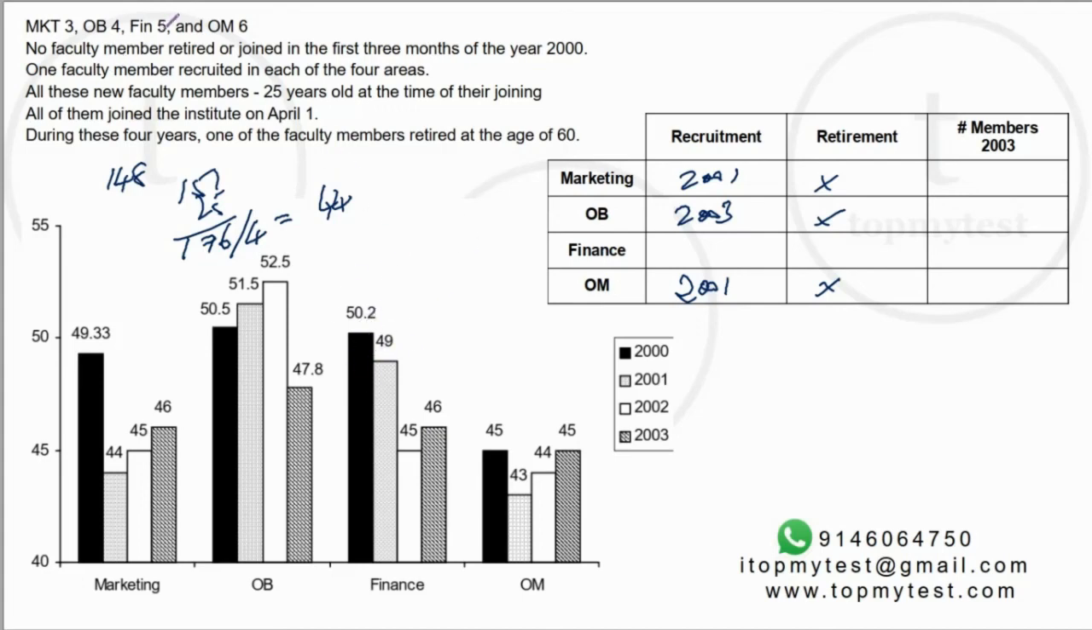50.2, there are 5 people in finance. So 50.2 into 5 will be 250 plus 1, 251 will be the combined age of these people. Next year, everyone will age by 1 year. So the total will be 256.